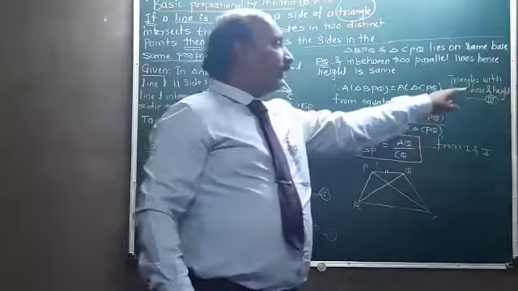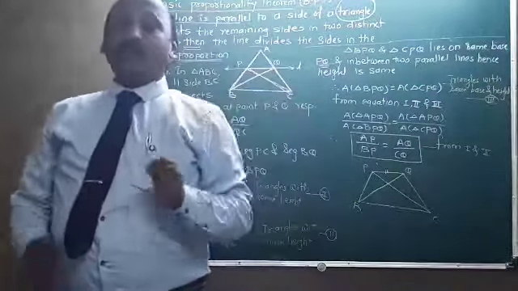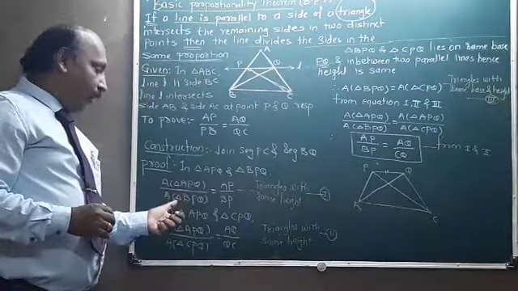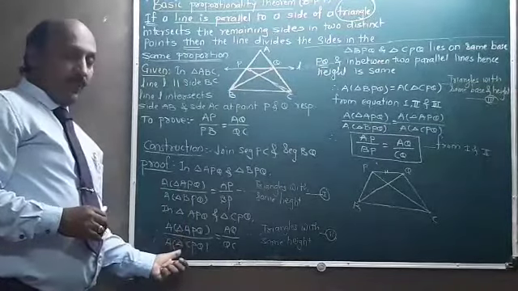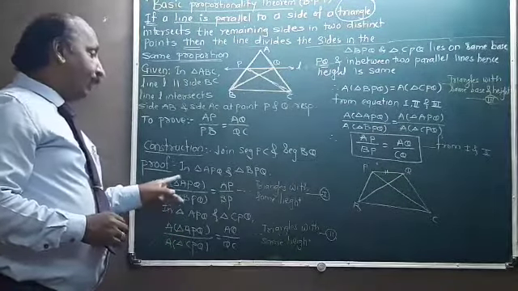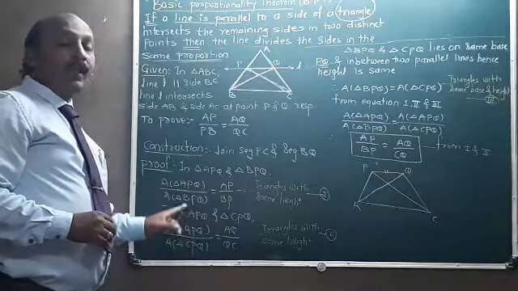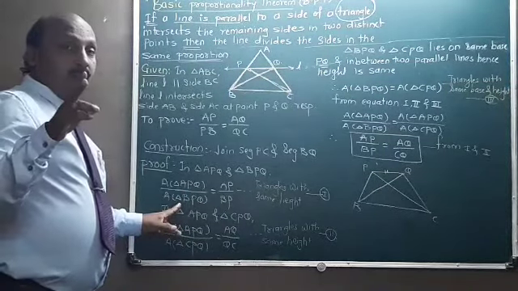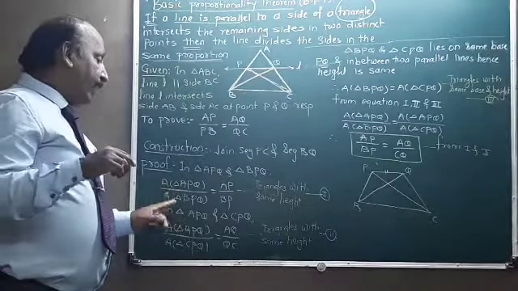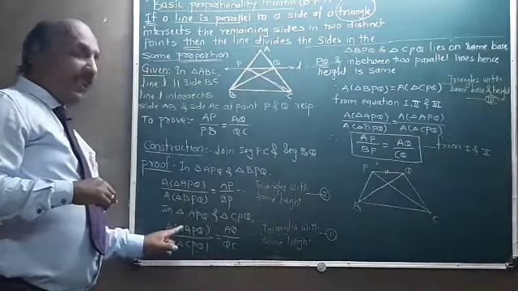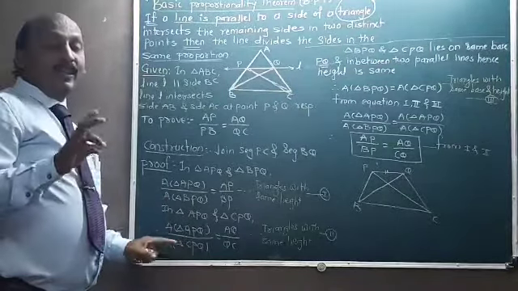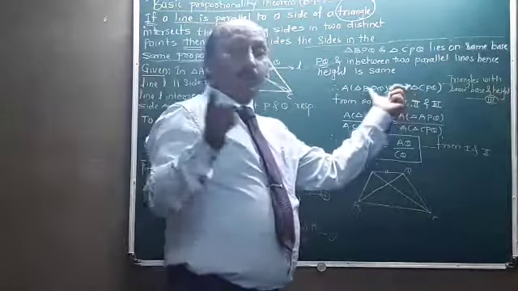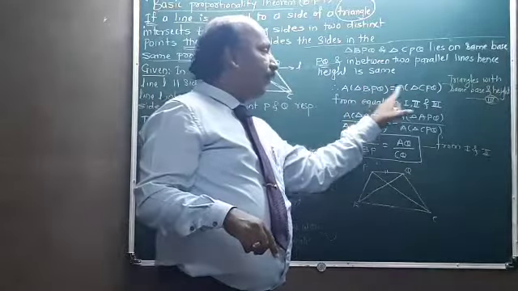And that is equation number 3. If you use equations 1, 2 and 3, you can see here APQ upon BPQ, and here APQ upon CPQ. In these two, both have the same numerator, but different denominators. From equations 1 and 2, you can see that APQ is here, and BPQ and CPQ both have different denominators. But in the third equation, you proved that the area of BPQ is equal to the area of CPQ.